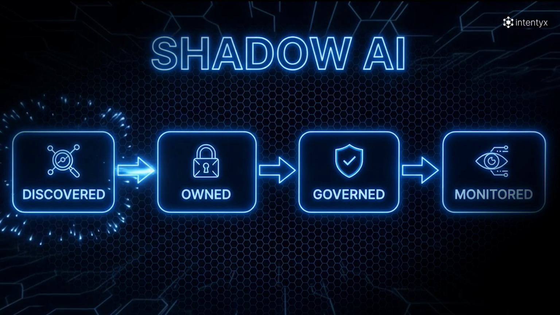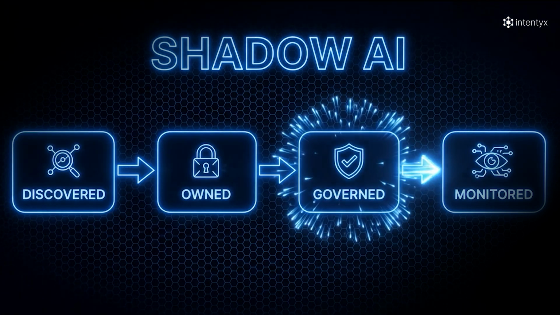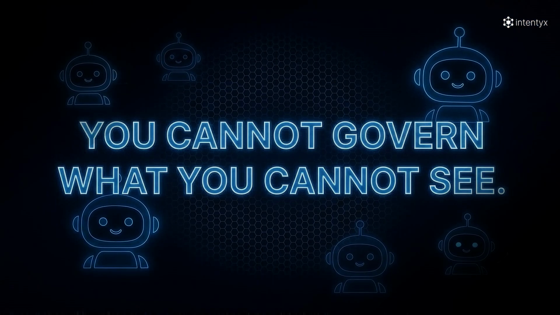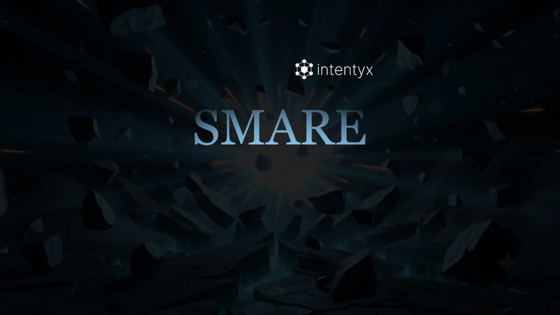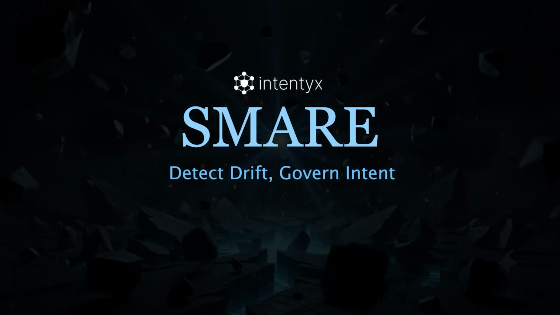First, know what AI exists, then understand what it's doing. Then decide what belongs, and govern it continuously. Because you cannot govern what you cannot see. SMARE by Intentix. Detect drift. Govern intent.